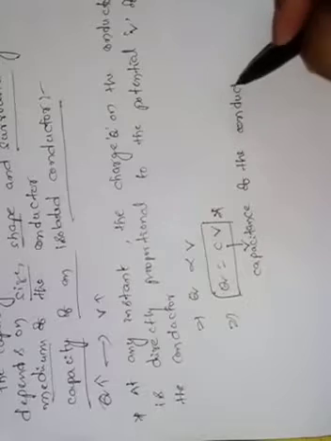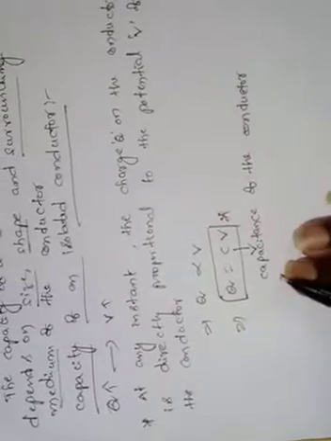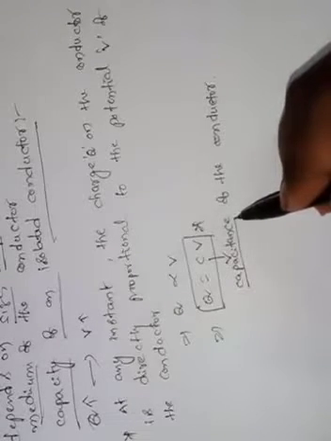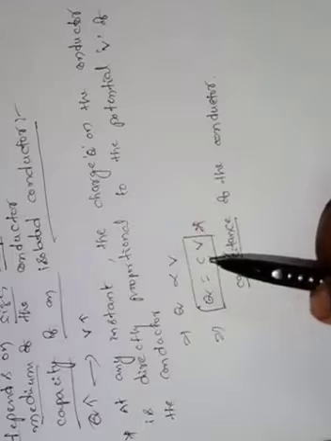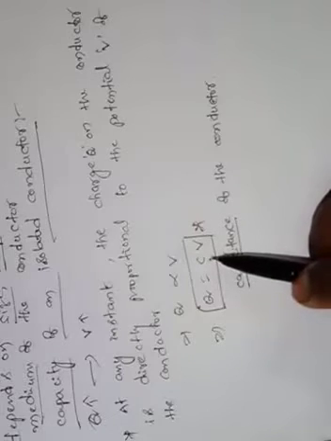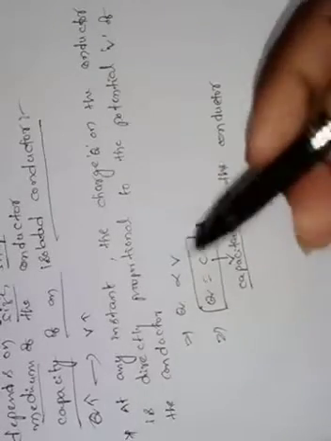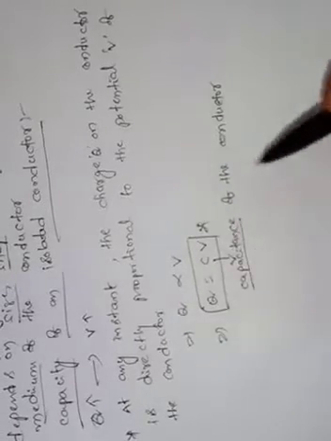Capacitance of the conductor depends on size, shape, and permittivity of the surrounding medium. That is nothing but which medium is surrounding the conductor. So that is also one of the factors of this capacitance.